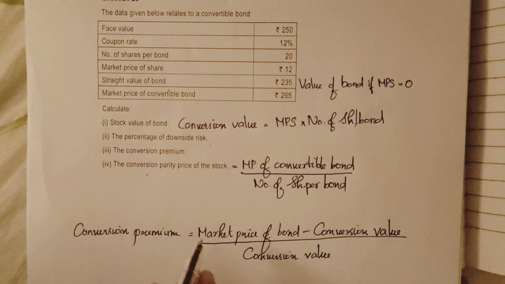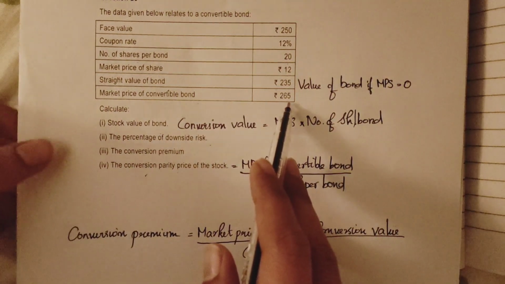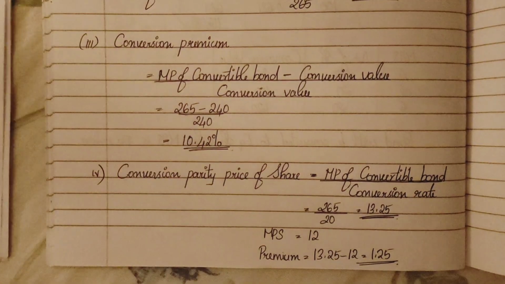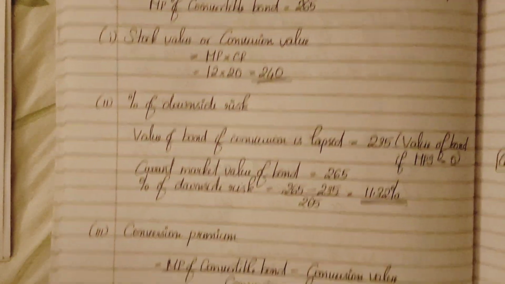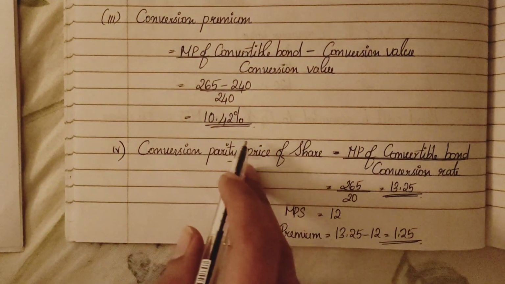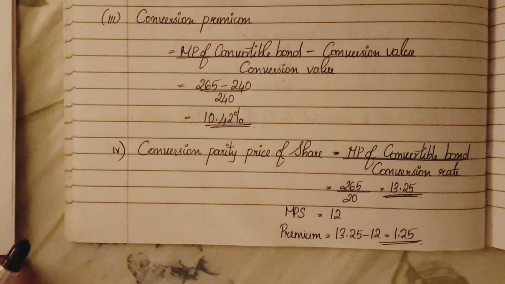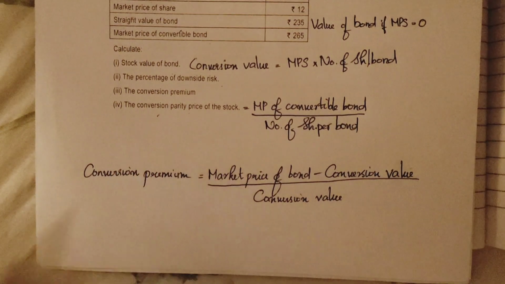Conversion premium is market price of bond minus conversion value divided by conversion value. Market price is 265 minus conversion value we already calculated in part 1, 240. So 265 minus 240 divided by 240, 10.42 is the conversion premium. Fourth part, conversion parity price of the stock.